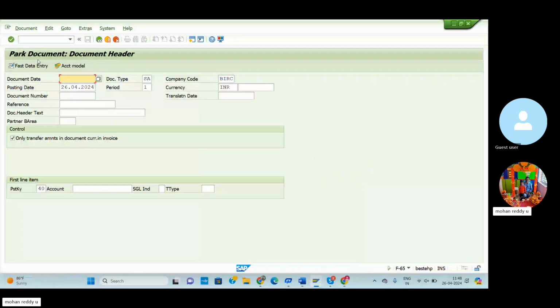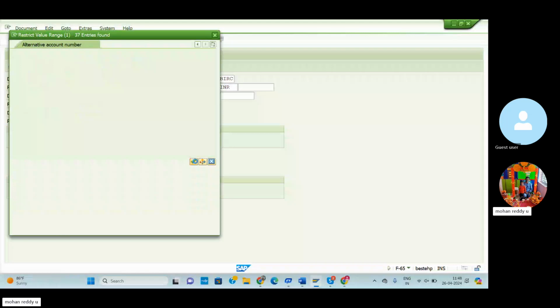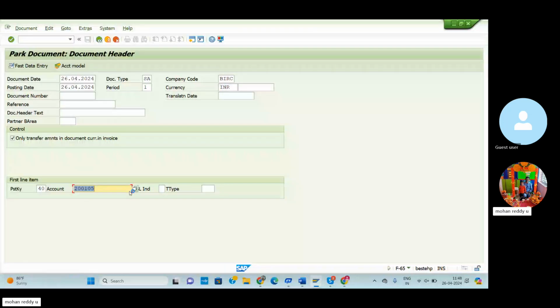Click here the document date and 40. Click here and then select the raw material account. Select the raw material account. Click here, then enter amount. Amount will be 10,000.